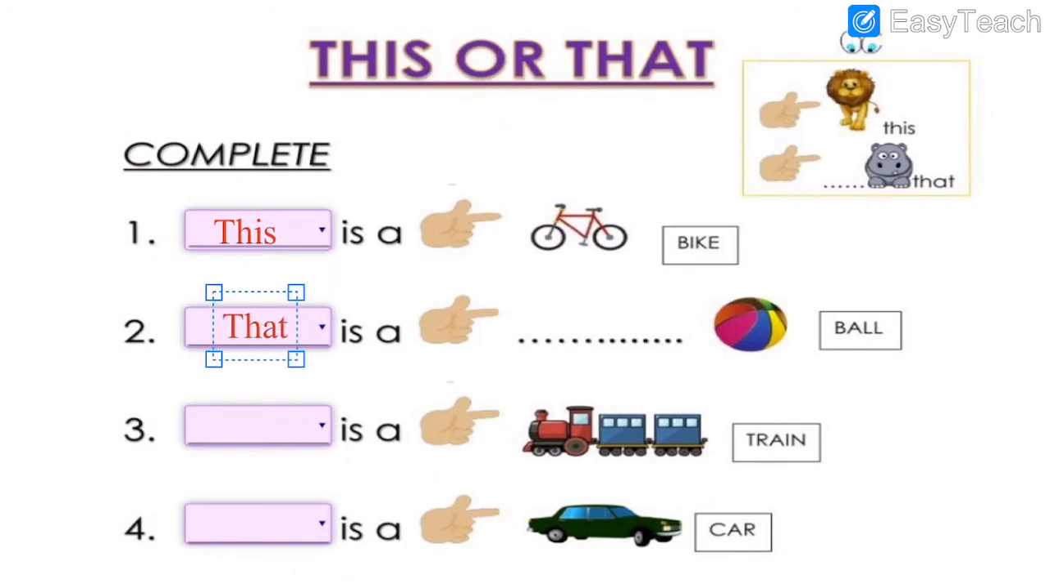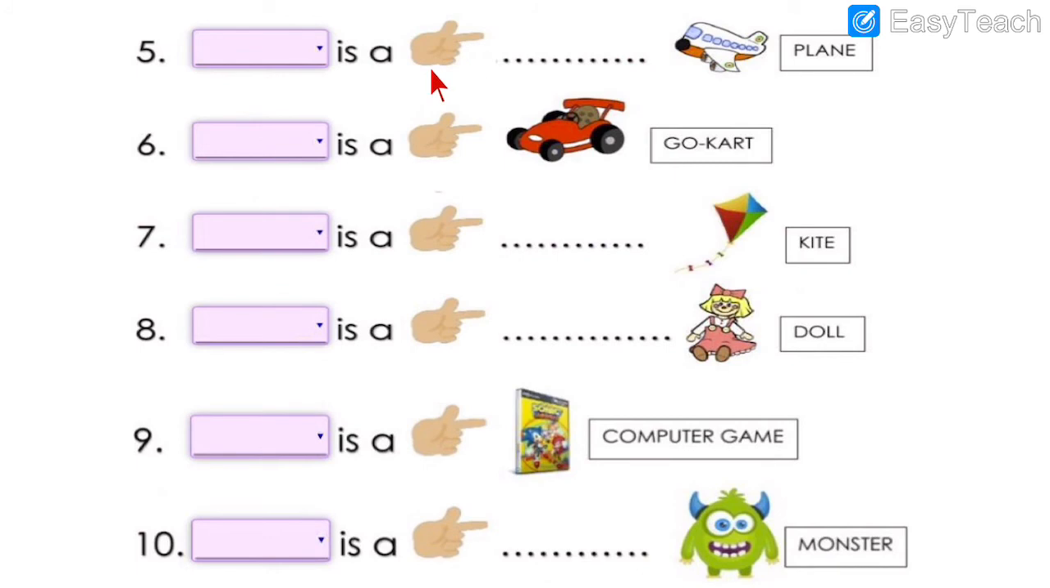Number 3. Dash is train. The train is near. So, for near objects, what do we write? We write this. This is a train. Dash is a car. Now, also you can see that car is near. It is very near. So, again we write this. This is a car.